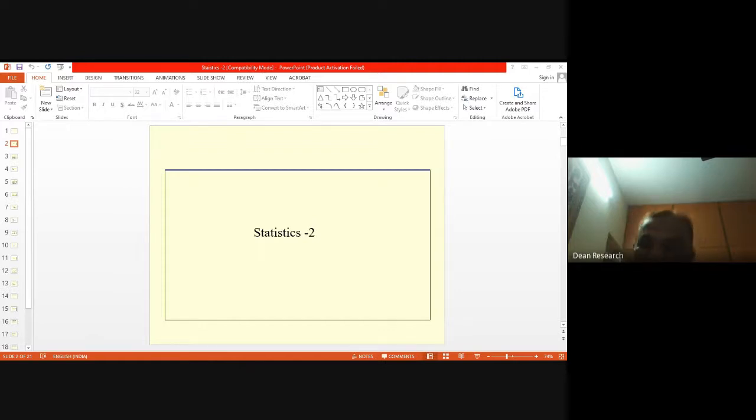So arithmetic mean you know how to compute. However, how to compute median and mode? In the first place, does arithmetic mean have any problem, if at all? And what is that problem, that we will see. And then we'll go on to median and mode.